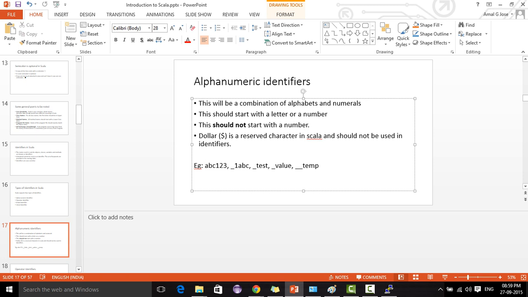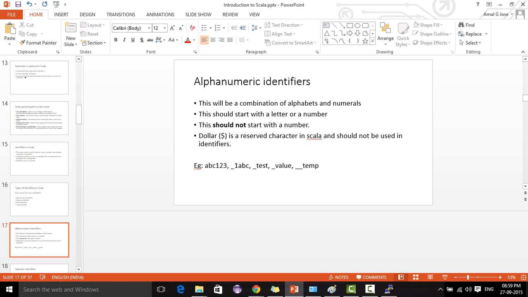Underscore is also possible. We can start the identifier with an underscore, but something like 1ABC is not permitted. ABC1 is possible, but 1ABC is not. It can be a combination of alphabets and numerals. And one more thing, the dollar symbol is a restricted keyword in Scala. We cannot use the dollar symbol with any of the identifiers. It is a reserved character. We cannot use it.